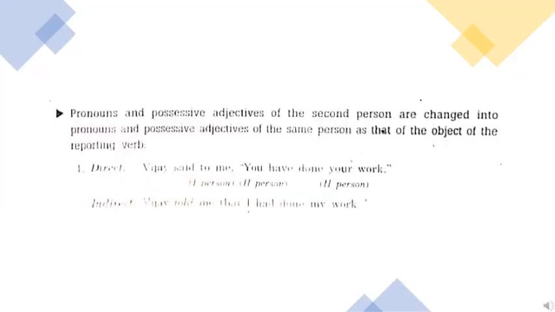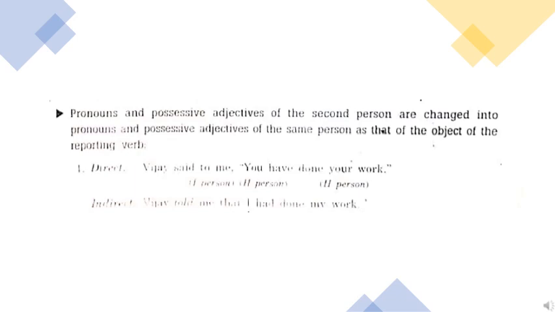Let us read the rule. Pronouns and possessive adjectives of the second person are changed into pronouns and possessive adjectives of the same person as that of the object of the reporting verb. Now, in the last rule, children, we learned about the subject. I told you that subject refers to the doer or the performer of the action, the reporting verb.